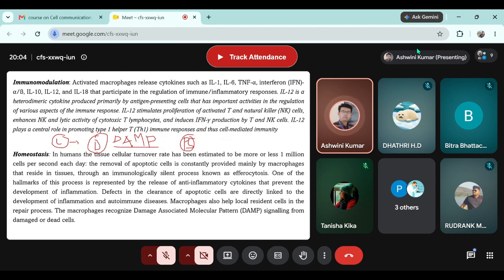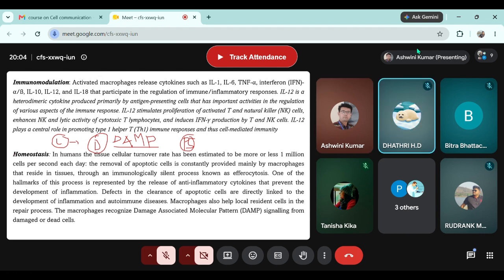But if the immune system, particularly macrophages, is not working properly, the dead cells will keep on accumulating in the body and will result in a very toxic inflammation. Until and unless our macrophages are working properly, our body will not have any issue with the dead cells, because the macrophage will detect the DAMPs and clear off the dead cells. Is this understood?